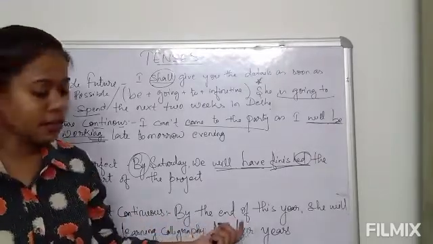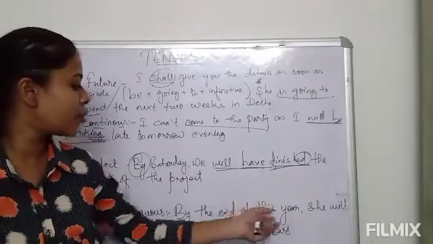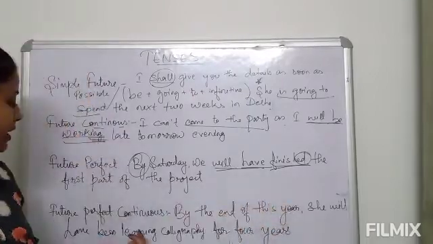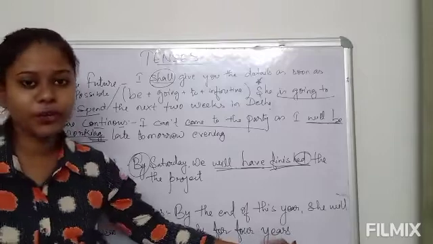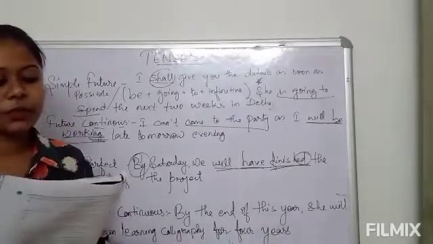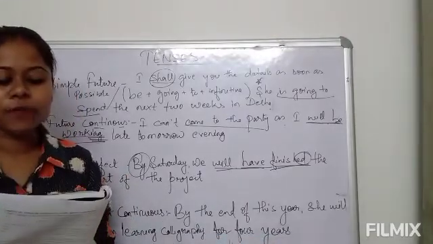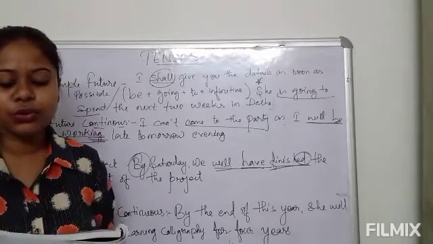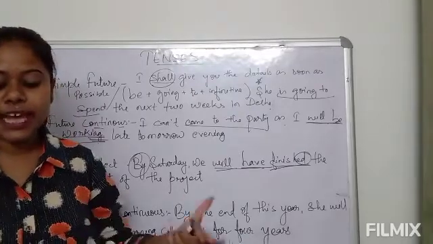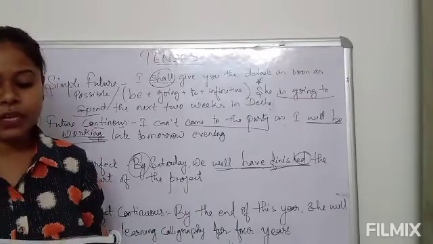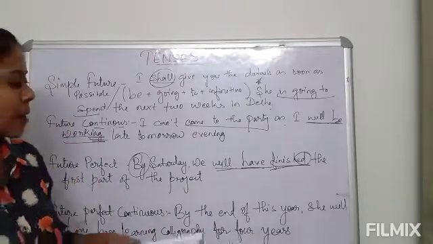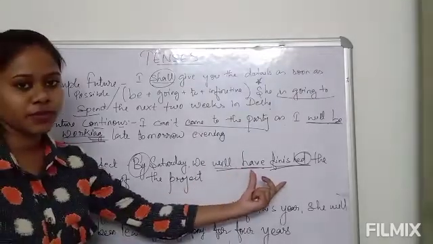By the end of this year she will have been learning calligraphy for 4 years. Let's see what it is. It is the form of verb used to talk about an action that will continue in the future up to a certain period of time. Here the exact period of time is given.